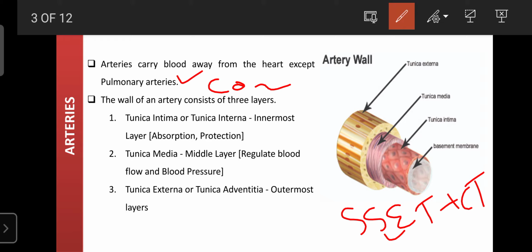If the blood pressure is more, then automatically, due to the presence of elastic fibers in the walls of the blood vessel, their size can increase. In this way, it is responsible for decreasing the blood pressure that is harmful to the neighboring organs. Otherwise, if this nature is not present, the pressurized blood reaches the organ, then initially the organ swells out, and later on it malfunctions due to hypertrophy.